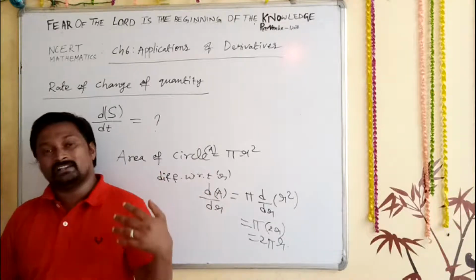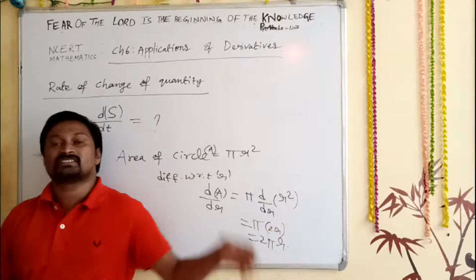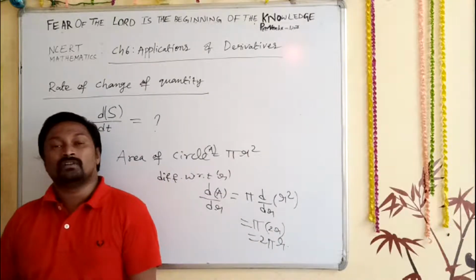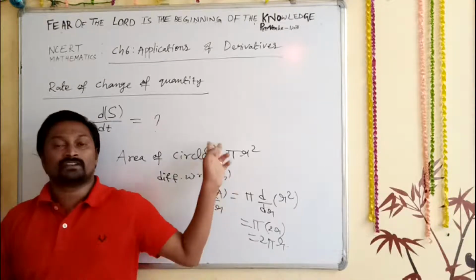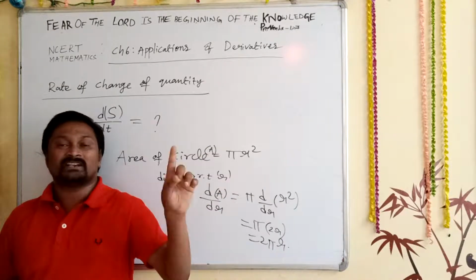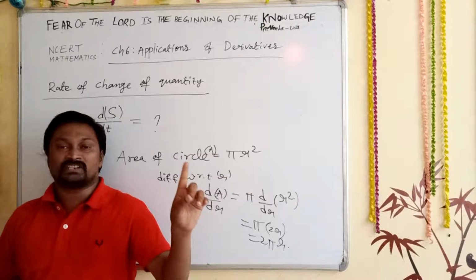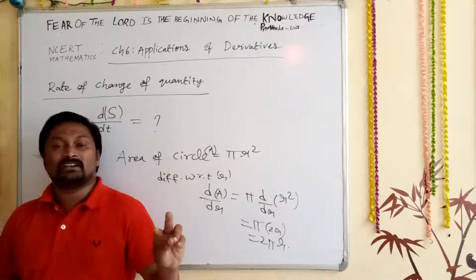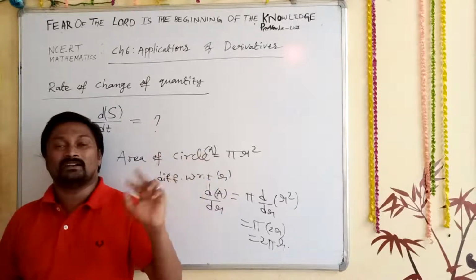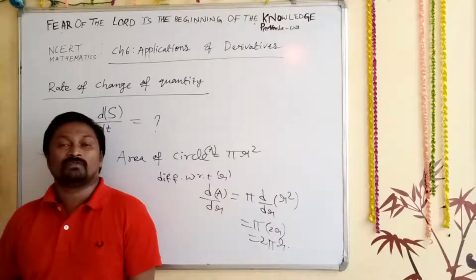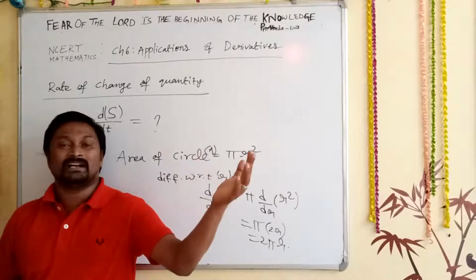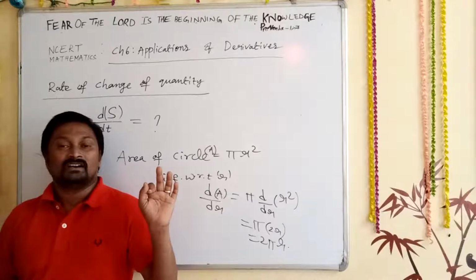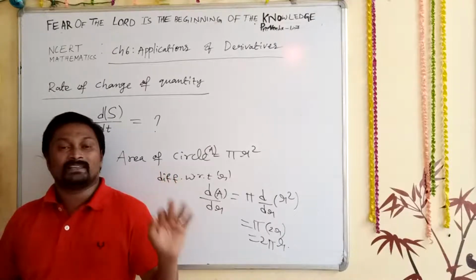Now we are going to apply those derivatives in this chapter. First, rate of change. Second, how to find the tangent and the normal of a curve. And thirdly, what is maxima and what is minima. So how we are going to apply them in these places, we are going to discuss.